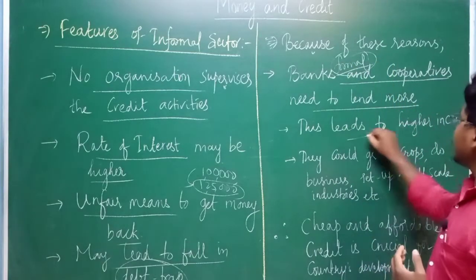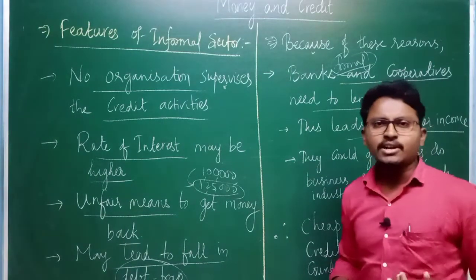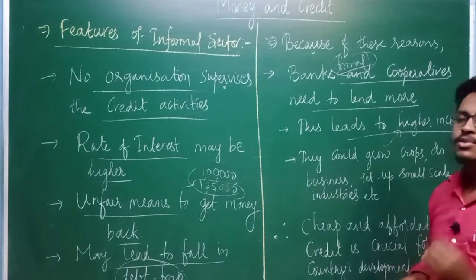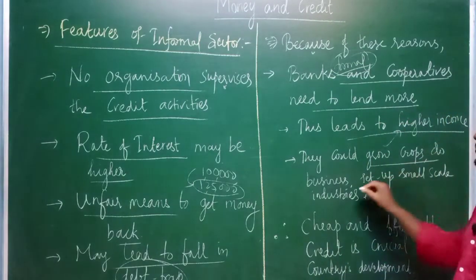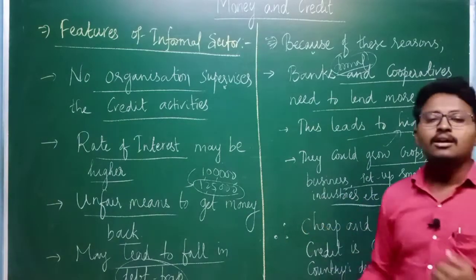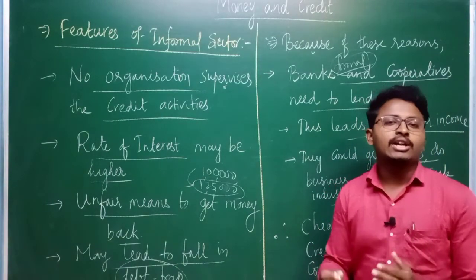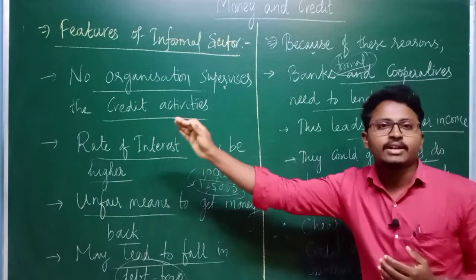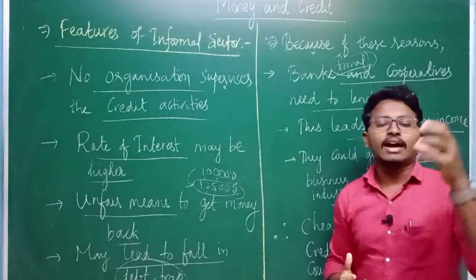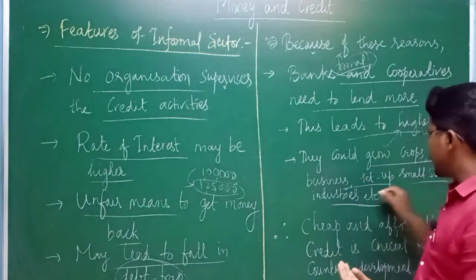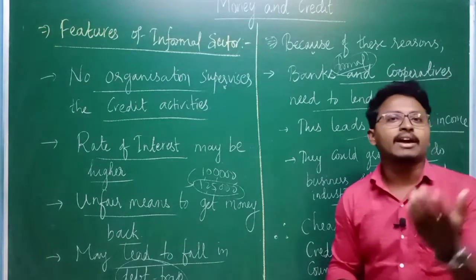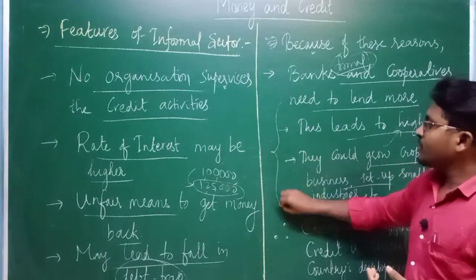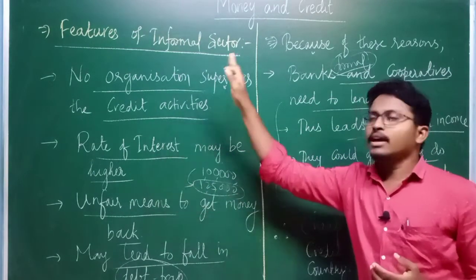Then the next thing is that this leads to higher income. Suppose you are taking loans from the formal source of credit, what happens? It will increase your income. Once your income is increased, you can grow crops, you can do business, you can set up small scale industries, or whatever activities you would like to do, from the formal source of credit. Since it is cheaper compared to the informal source of credit, you can borrow more and you will get a higher income. If you get higher income, you can set up any industry, or grow crops, or buy inputs. So a lot of things can be done. Then this will automatically solve the problems which are there in the informal source of credit.